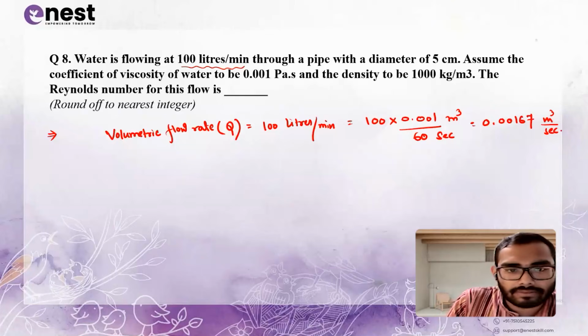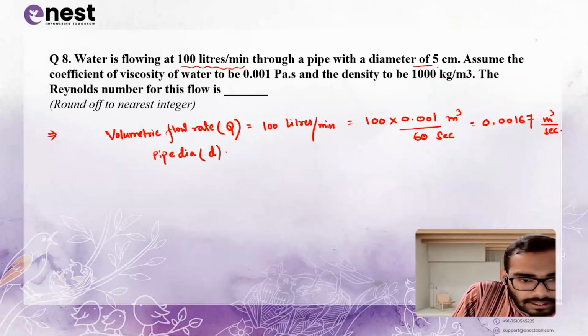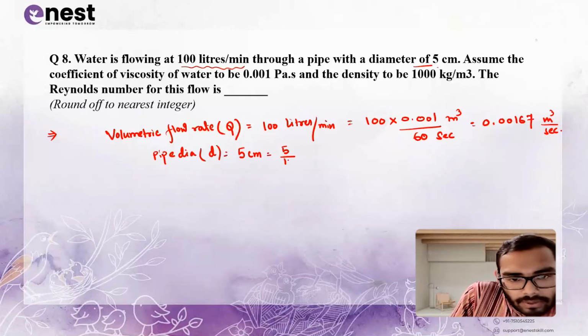Now, what is the next thing given? For the pipe with a diameter of 5 centimeter, pipe diameter D is given as 5 centimeter. It means 5 upon 100 meter, that is 0.05 meter.